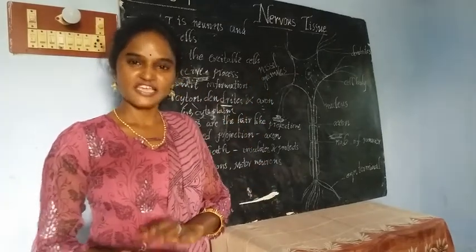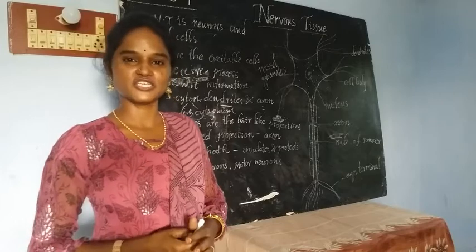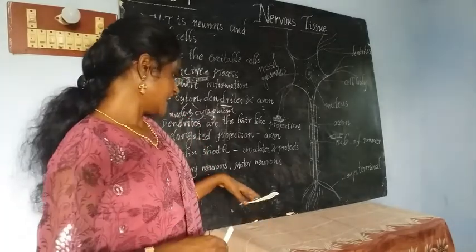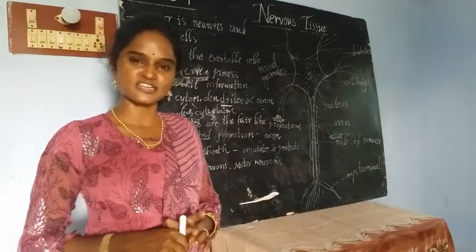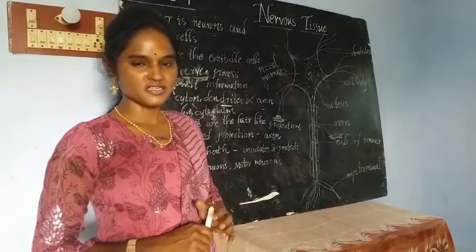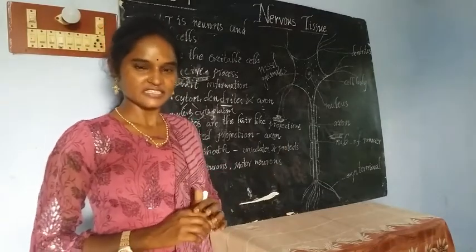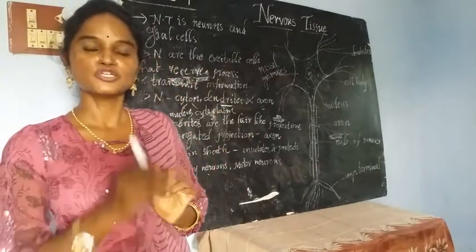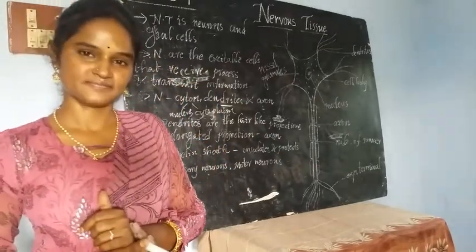Sensory neurons sense the information, take the information, and carry that information to the central nervous system. Motor neurons carry the signals from the central nervous system to different parts of our body.